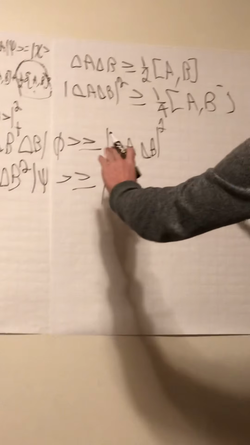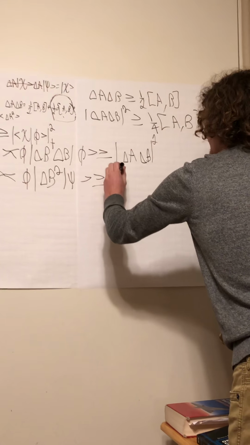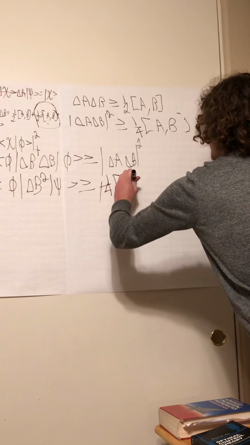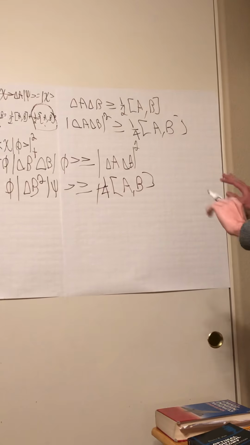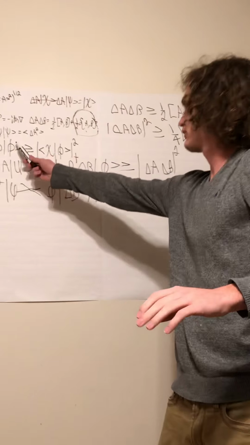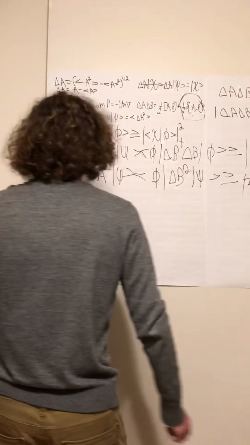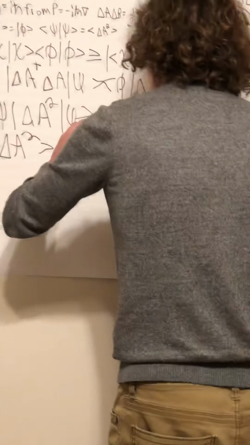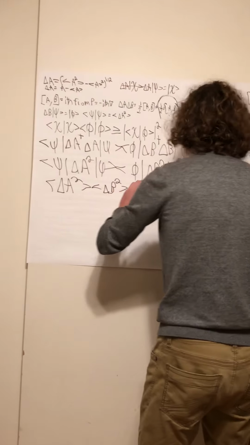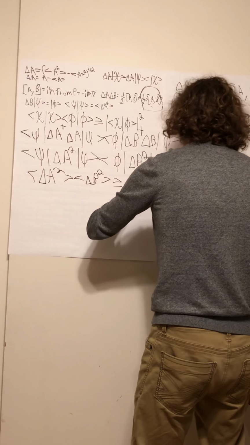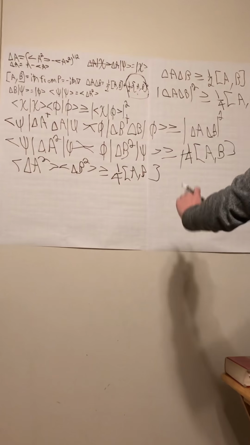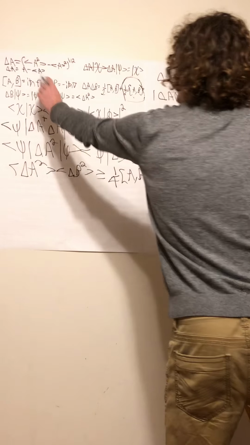And then from there, this is what I really like about this problem, we can then write this as 1 over 4 times A B. And then another interesting part of this is, remember this relationship earlier, well, we can use that to rewrite this as the operator A squared bracket times bracket operator B squared, which is greater than or equal to 1 over 4 for A, B. And we're almost there,